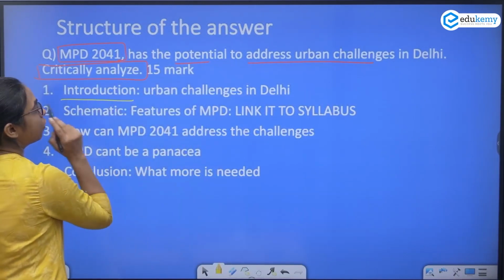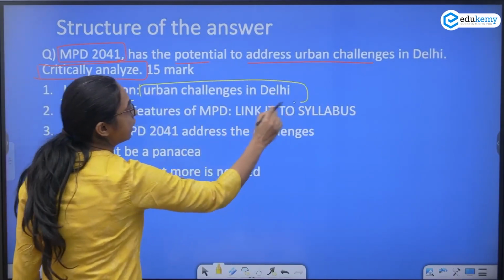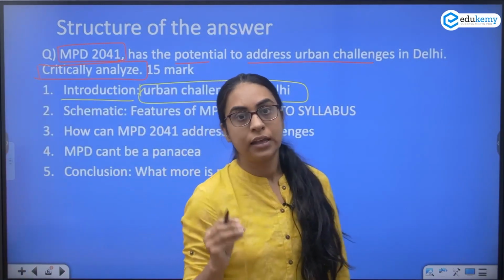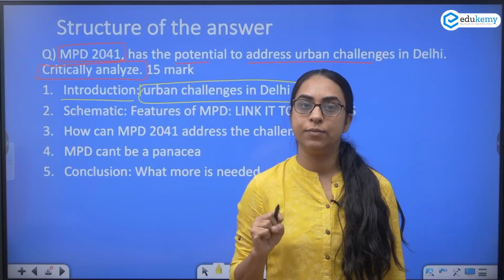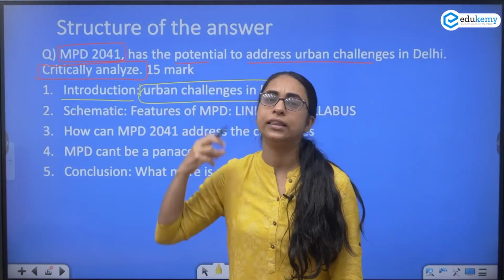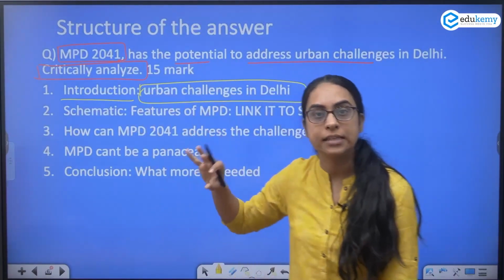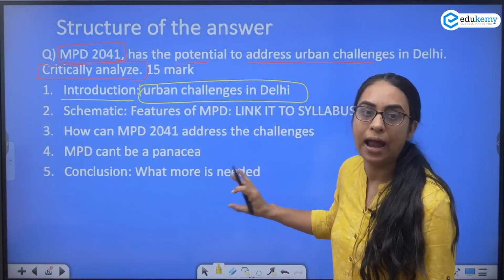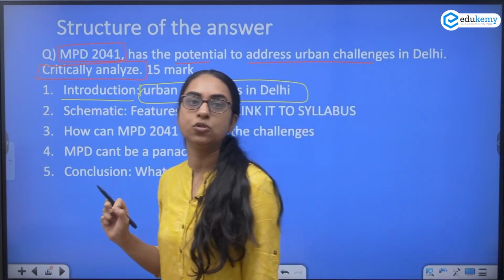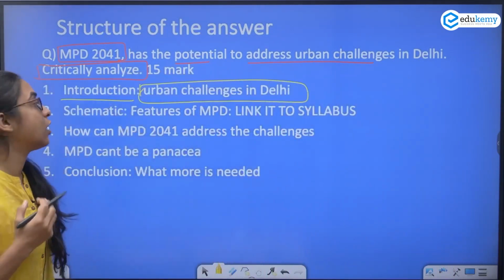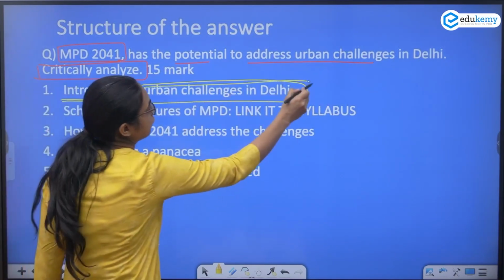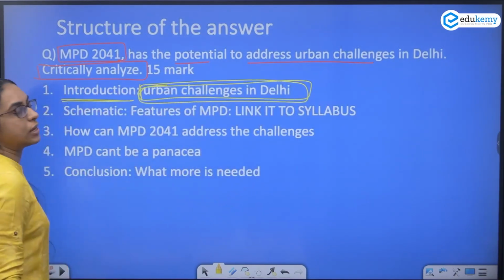So in the introduction, you can start off with the urban challenges in Delhi. See, what is the question asking? The question is saying that there is a plan that will address the problems in Delhi. So you start off in the introduction that these are the problems in Delhi. These are the provisions of the MPD. This is how MPD will help, and however, MPD is not a panacea. So the introduction can directly be that you can start off with the urban challenges in Delhi.